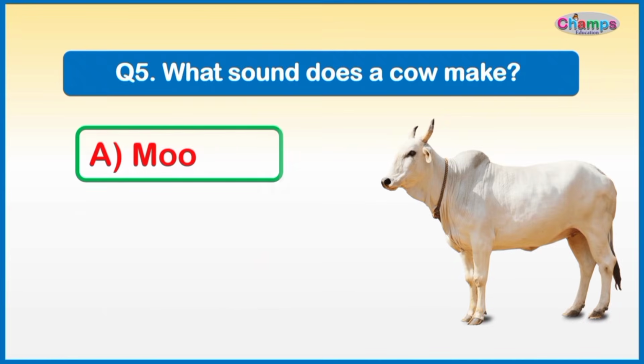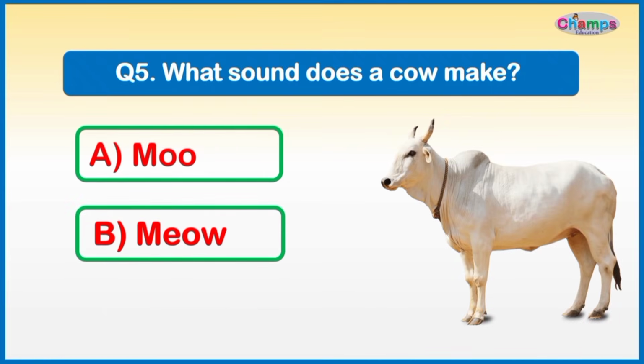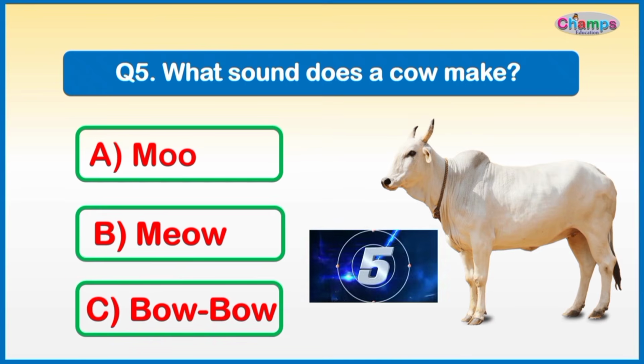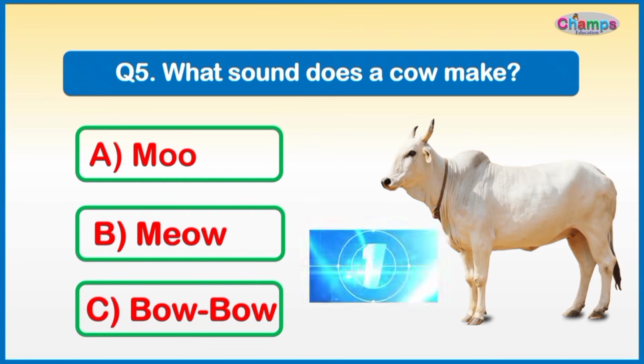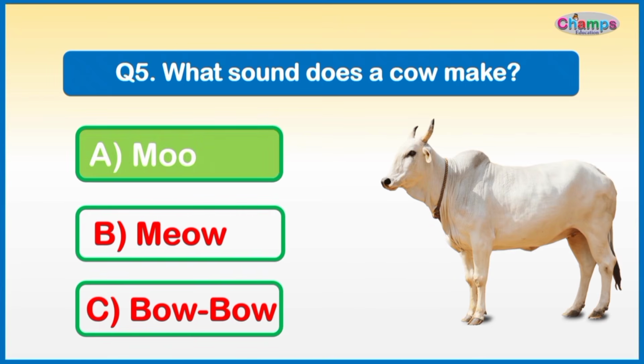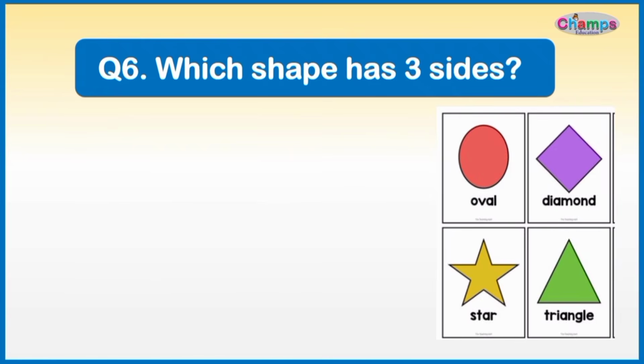Options are A. Moo, B. Meow, C. Bobo. Right answer is answer A. Moo. Which shape has 3 sides?